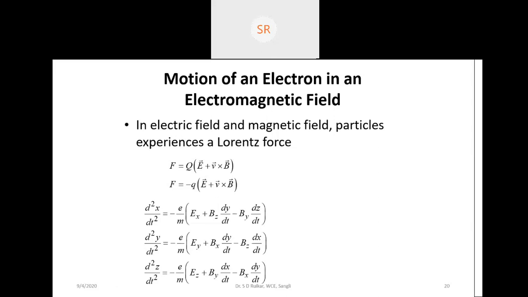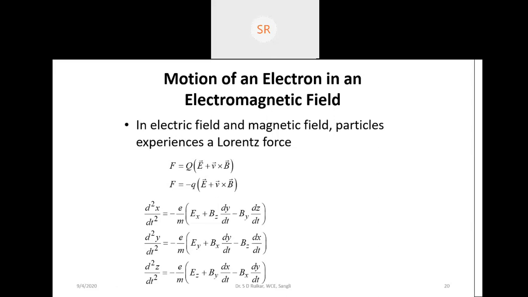The electric field. So in general, in whatever microwave devices we are learning, there are some linear tubes. These linear tubes use the principle that electron motion depends upon the electric field, not on the magnetic field.